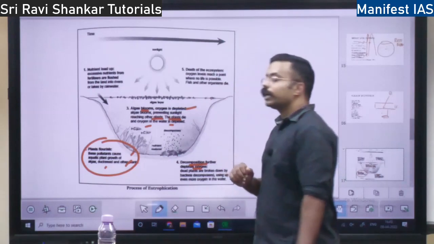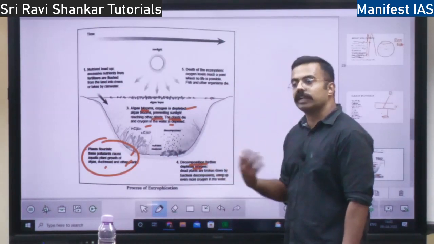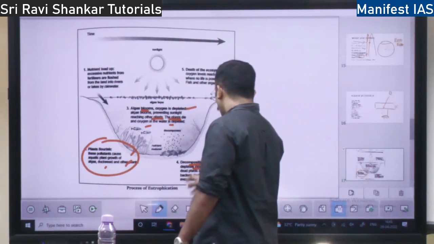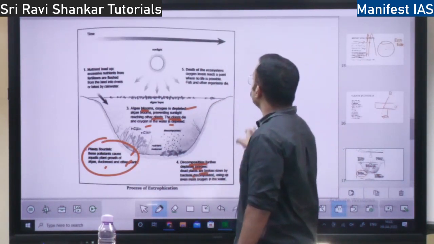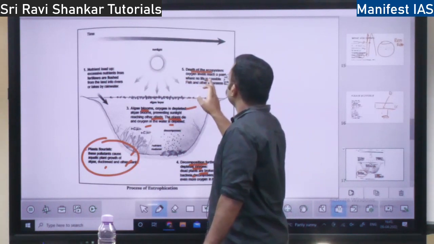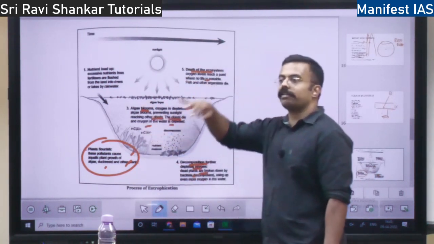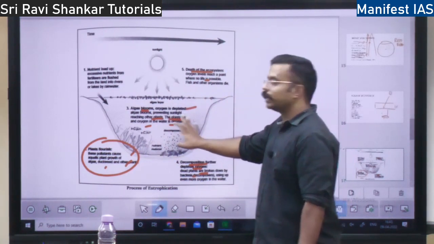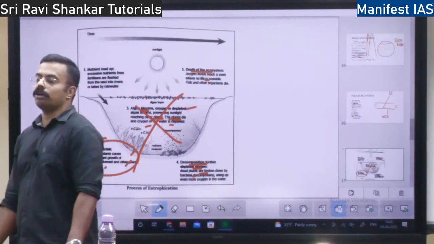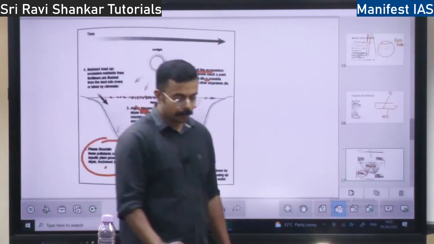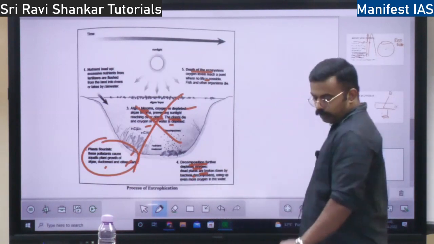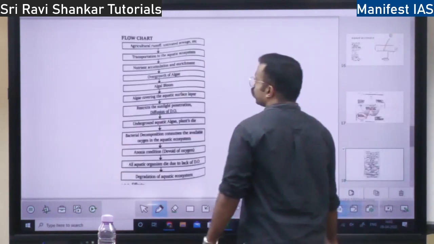So this decomposition will also reduce the oxygen. Decomposition requires oxygen to take place, right? That will reduce the oxygen further. Then what happens? This entire ecosystem will die. No life will be possible. This will be a dead ecosystem. So eutrophication beyond a level is very, very bad, right?